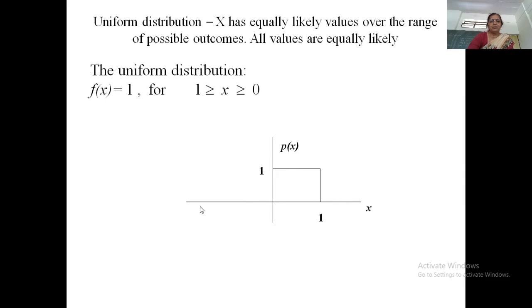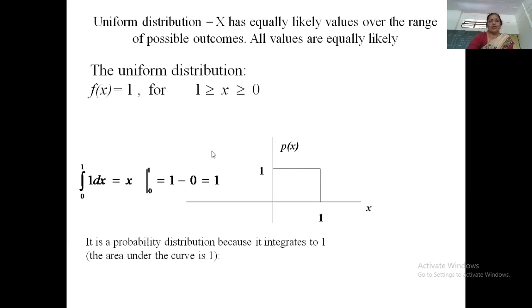If you look at the graph, on the x-axis we have the interval 0 to 1 and the probability f of x is 1. I have just joined this particular line segment, and therefore you can see the graph of the uniform distribution is rectangle shaped, therefore this is called the rectangular distribution.